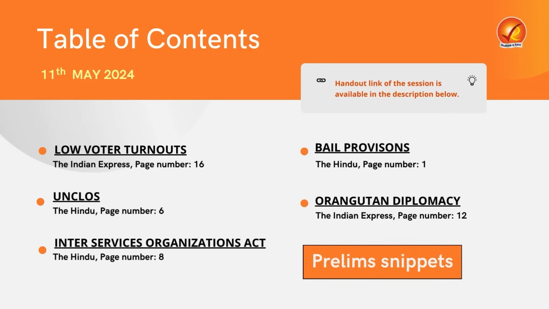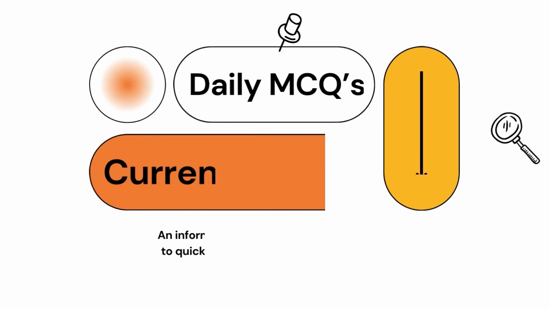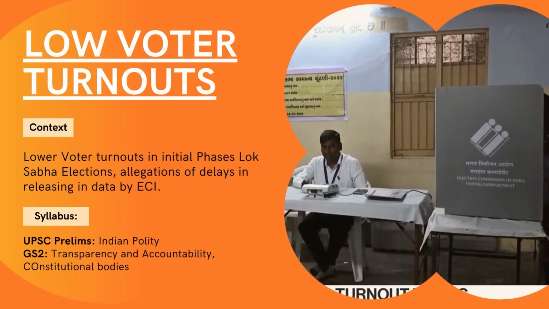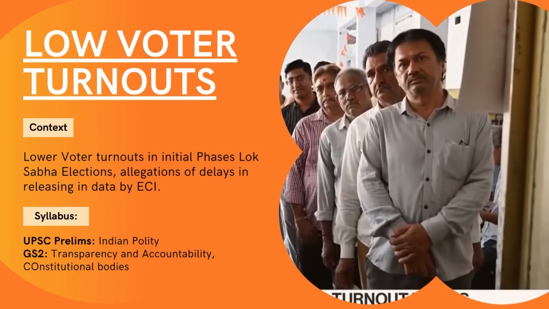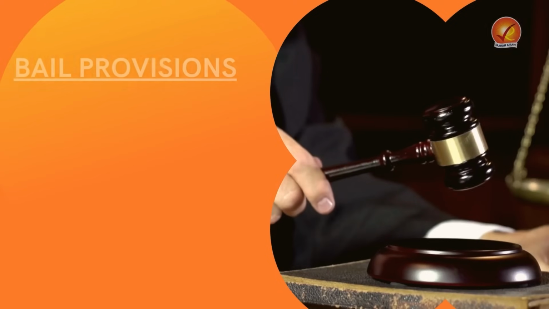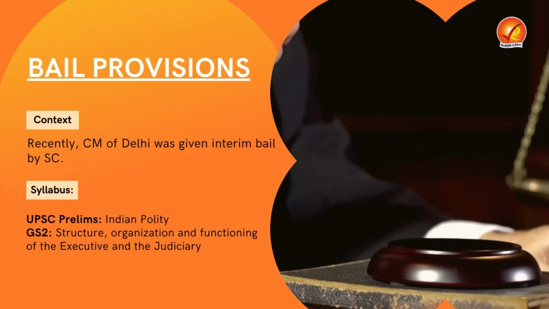Today we will be discussing some important topics that have appeared in today's The Hindu and The Indian Express newspapers that are very relevant for your exam. The first topic is related to the ongoing elections and the related reasons for these low voter turnouts. Then we will be moving towards our second topic, that is bail provisions in India.